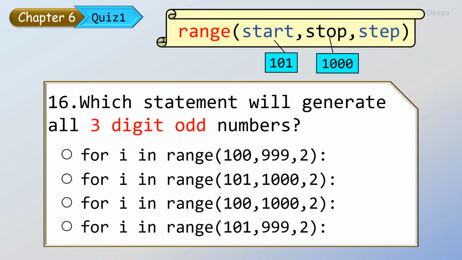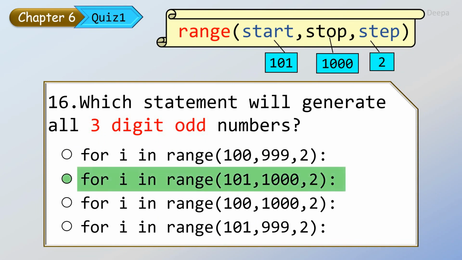And the step value should be 2, because the first number is 101 and the next odd number is 103. The difference is 2. Therefore, the answer is for i in range(101, 1000, 2).